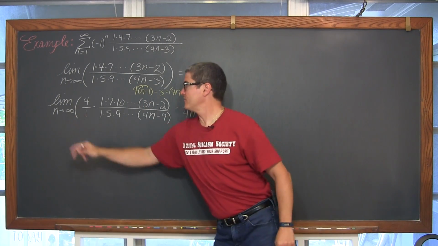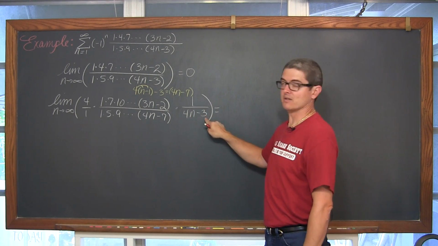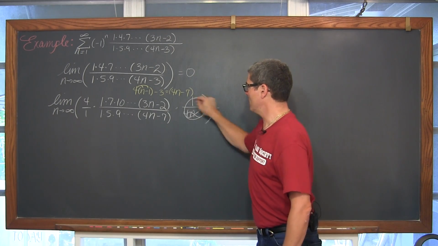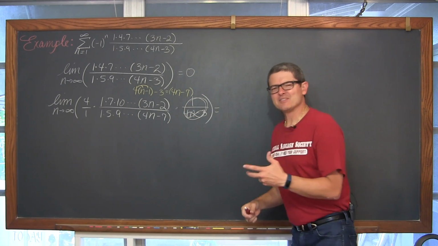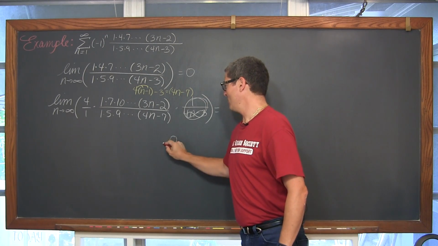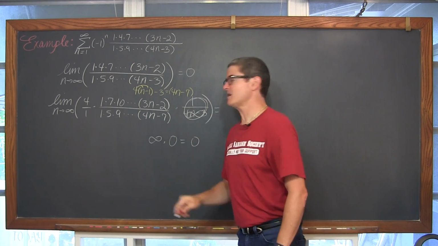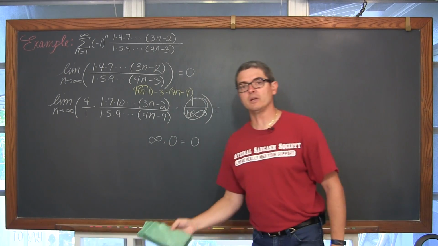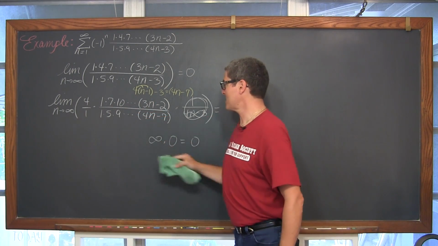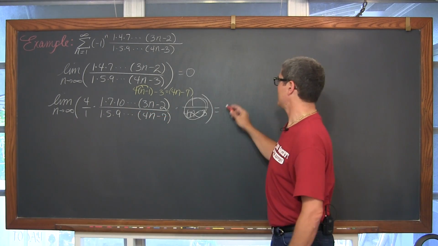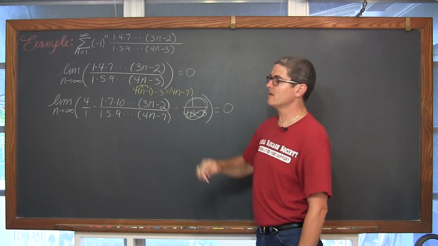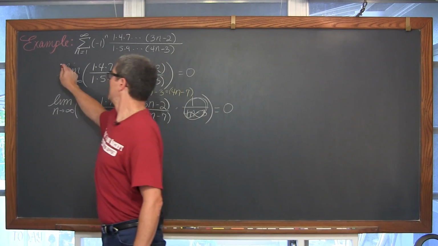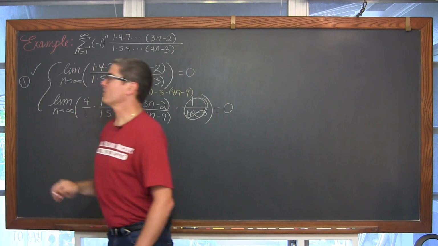But as we let n approach infinity of 1 over 4n minus 3, that is 1 over infinity, and that is definitely going to be 0. Now, I can't just say that anything times 0 is equal to 0, because infinity times 0 is a form of an indeterminate, and we saw that when we were learning L'Hopital's rule. But we're pretty confident that this is not approaching infinity. I'm just trying to make it a bit more obvious that the limit of a sub n as n approaches infinity is indeed equal to 0. So we have passed our first check.